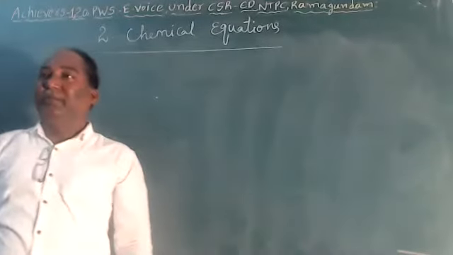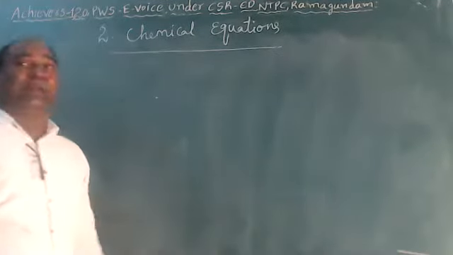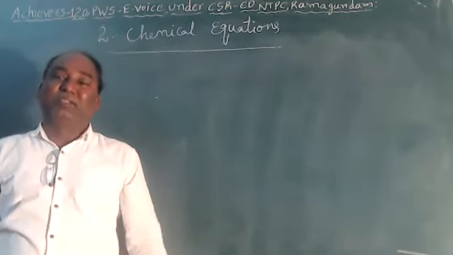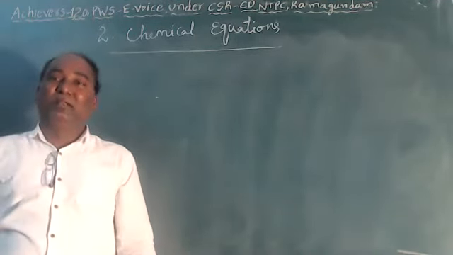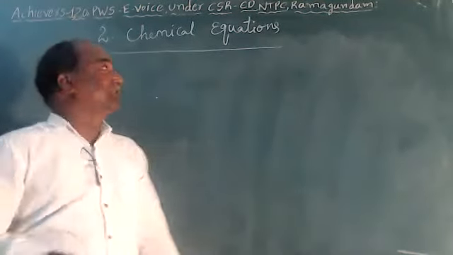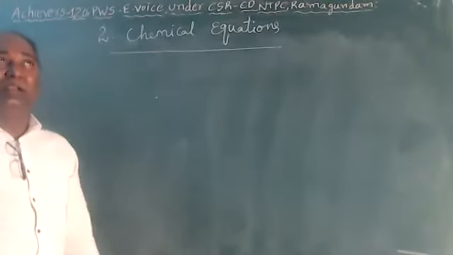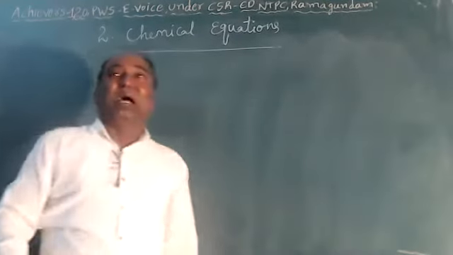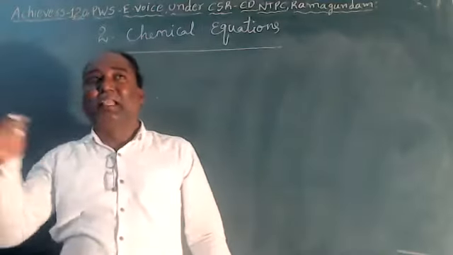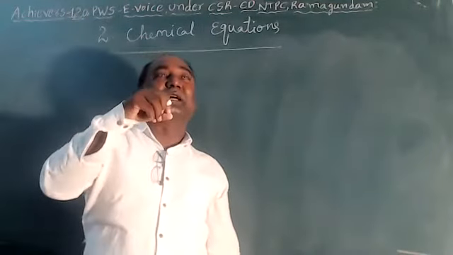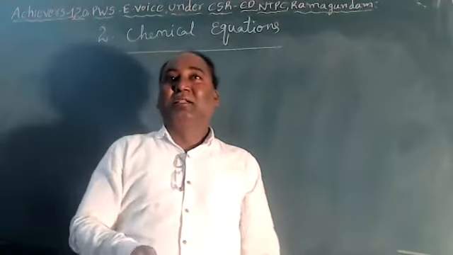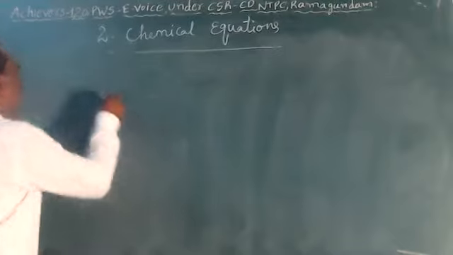Chemical equation, children. A chemical equation is a symbolic representation of a chemical change. When a chemical reaction occurs, new substances are formed. That means when a complete chemical change occurs, the original substances are completely changed and their properties also completely changed, children.